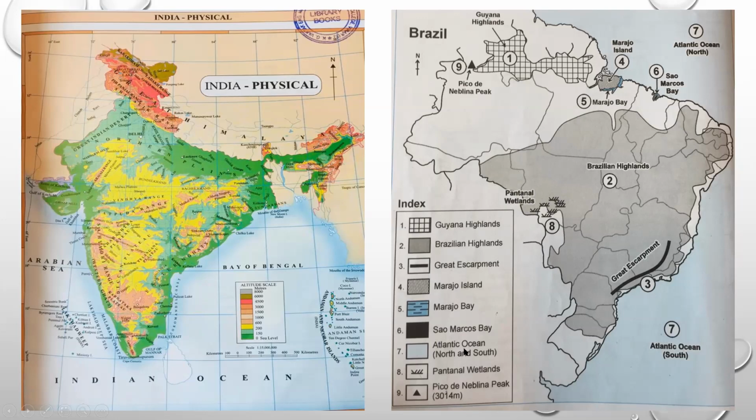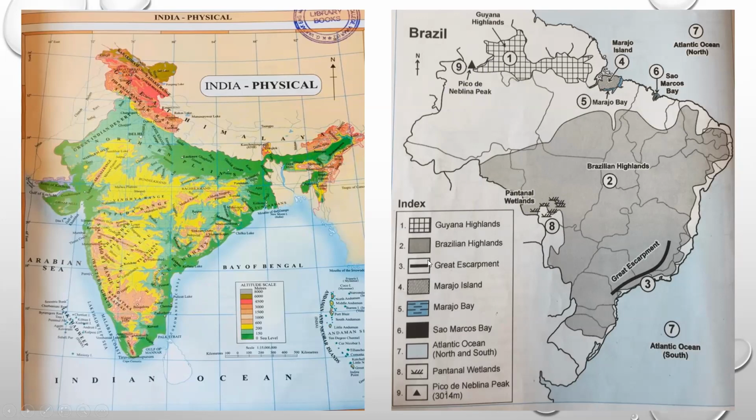Okay. Next, you have Pico de Neblina peaks. Here, I have already shown you Pico de Neblina peak, which is on the border of Brazil and Venezuela. The highest peak of around 3014 meters. So in this way, for the map filling, such type of questions can come.